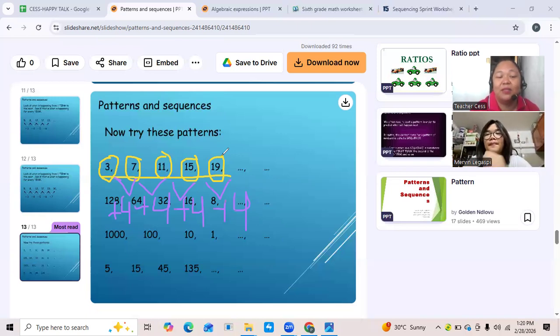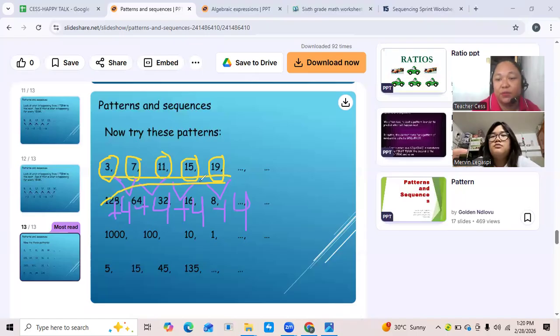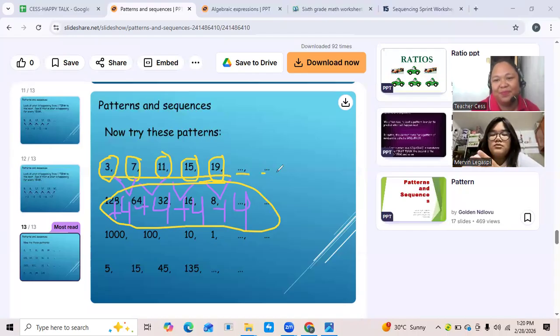So it means the common difference from first term up to the last term is positive 4. You add positive 4 to each number to continue the sequence, right? So, that is what we call common difference, the positive 4. Okay? So, if you're going to get the next two terms, what do you think will be the next to 19? If you still add 4, if you will follow the pattern, what do you think will be the next number to 19?